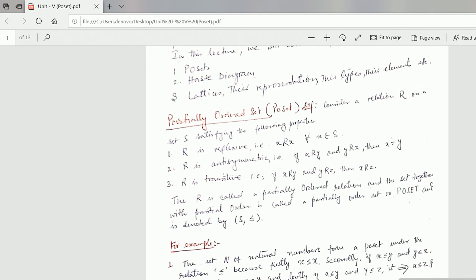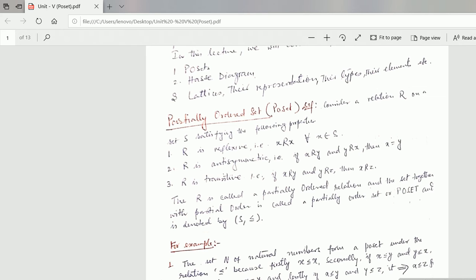The first property: R is reflexive, that is, x is related to x for every x belongs to set S. Second, R is antisymmetric, that is, if x is related to y and y is related to x, then x equals y. Third, R is transitive, that is, if x is related to y and y is related to z, then x is related to z directly.